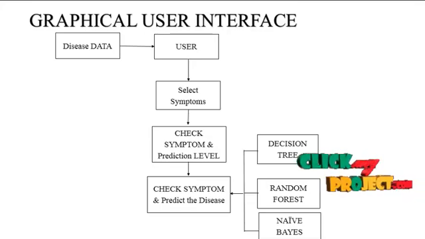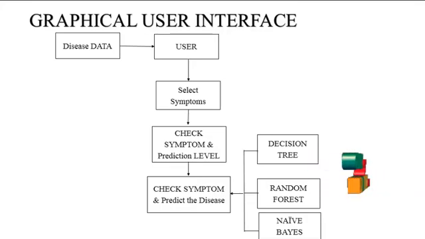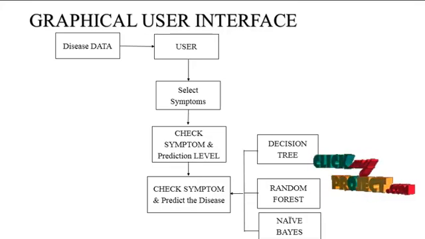The classification algorithms are the decision tree algorithm, random forest algorithm, and naive Bayes algorithm, and it also shows the prediction level of the disease in the console.